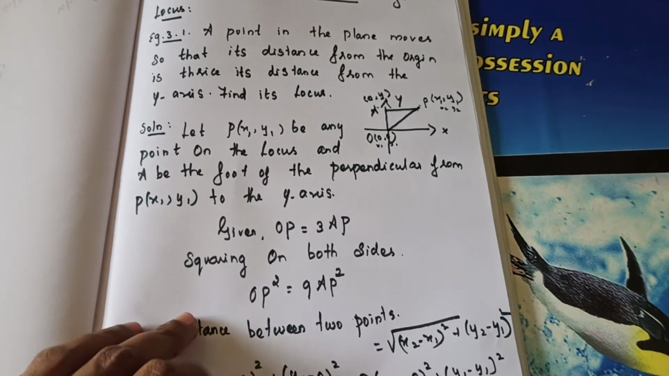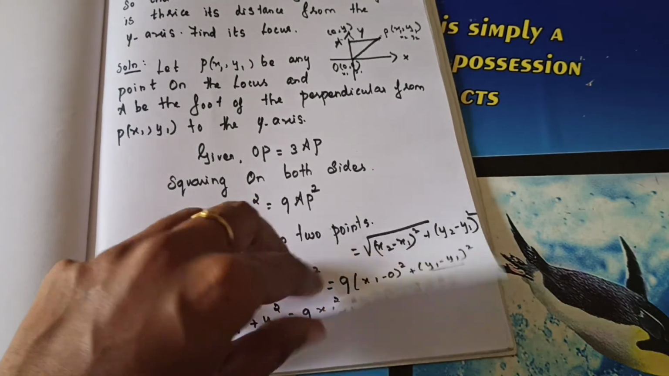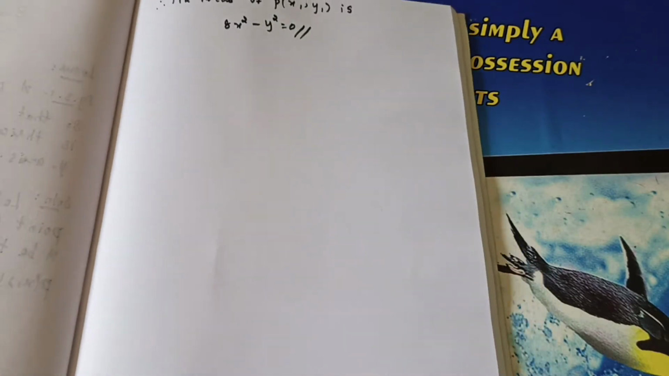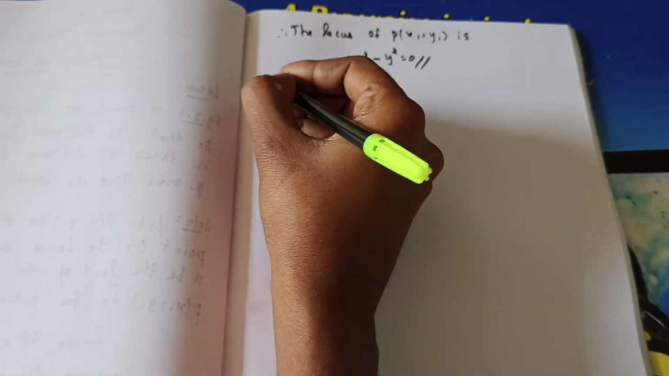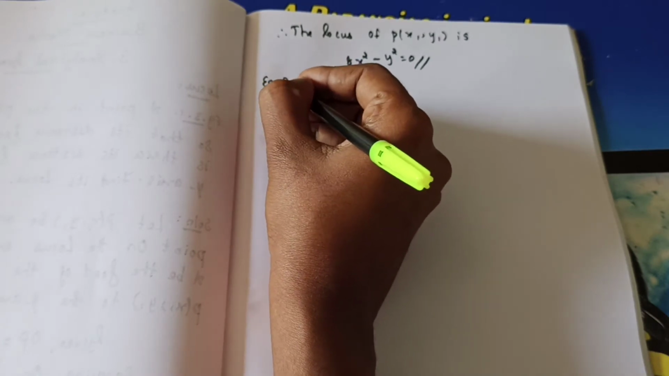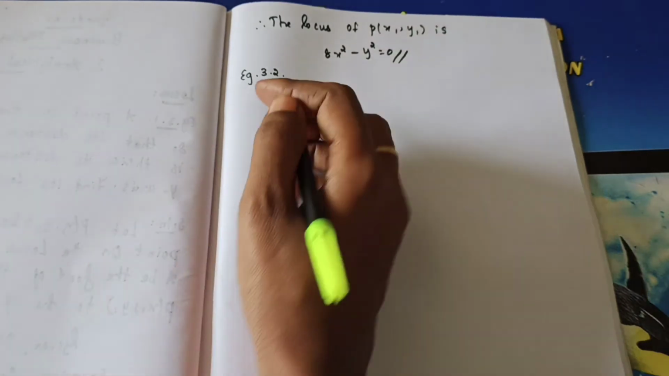So OP is equal to 3 AP. Use the distance formula. Here you will get it in x1, y1. So the locus of a point P of x1, y1 means x1 and y1 will change to x and y. Okay, got it. So this is the answer. Very easy. Okay. Let's move to the next question. Example 3.2.